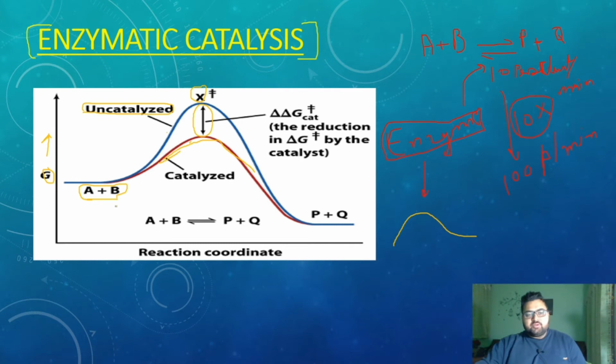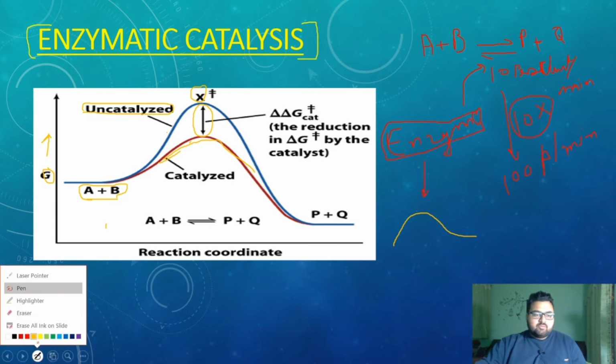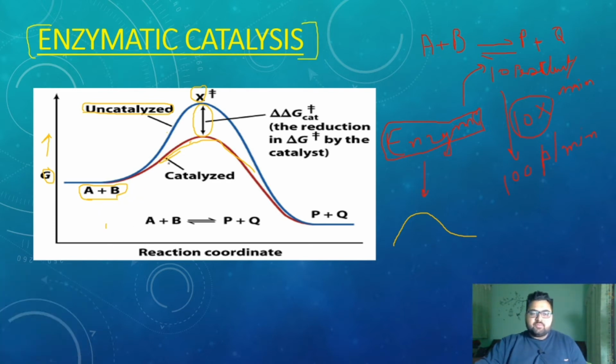Now the product from A plus B is forming by giving a small amount of energy instead of what we were giving earlier. So where is this energy coming from? It comes when the enzyme binds to the substrate. The binding releases some energy that is used in the reduction of the activation energy for the reaction.